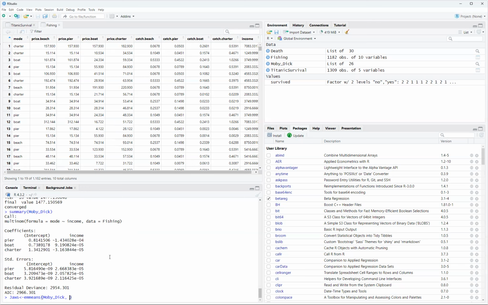And then as you know, everything's separated by a comma. But this is a little more interesting because what we're going to put in there is this. What we want to do is essentially put in the tilde.